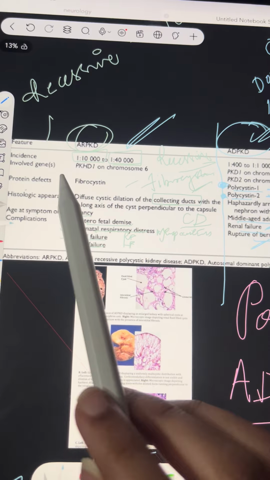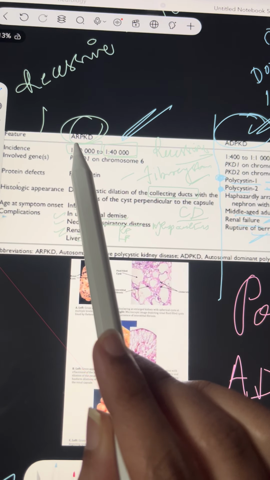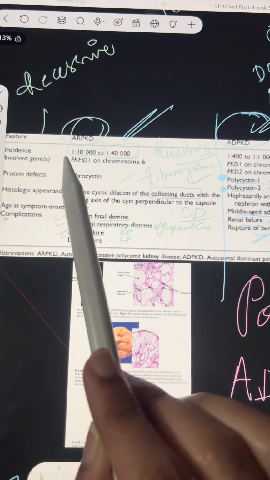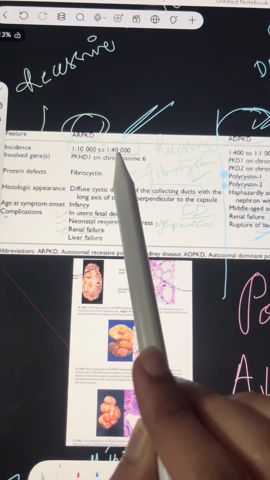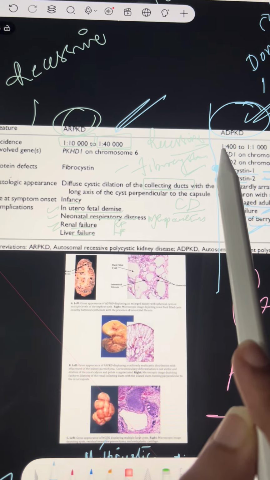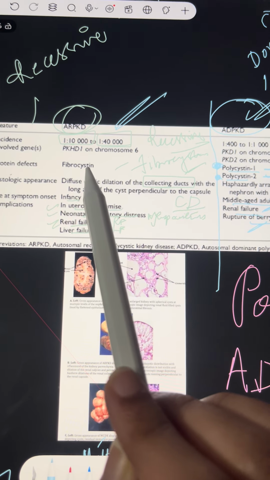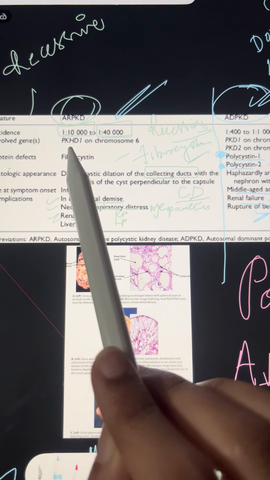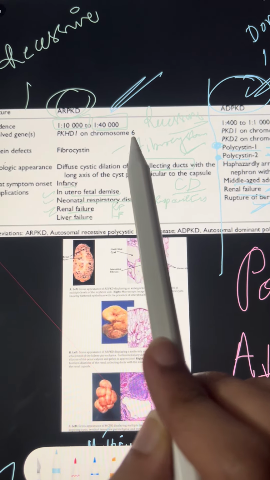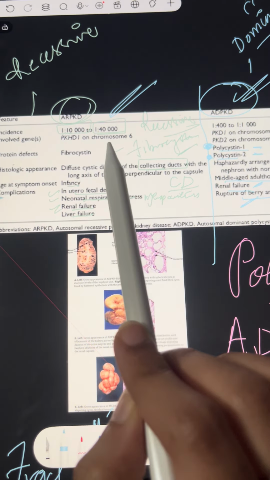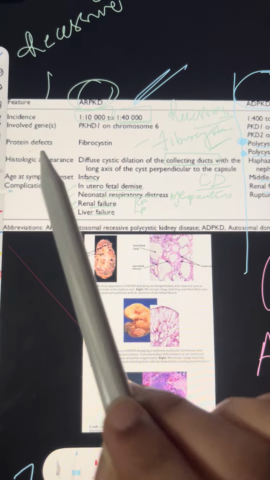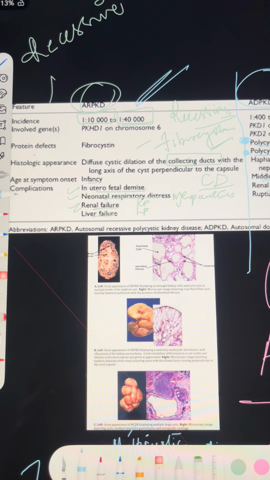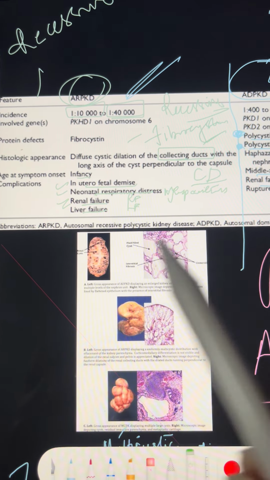Okay, now coming to autosomal recessive polycystic kidney disease, incidence is 1 in 10,000 to 1 in 40,000. It is rarer than autosomal dominant. Okay, and the gene which is involved is PKHD1 on chromosome 6. Okay, what are the protein defects? We have fibrocystin protein defects. Fibrocystin protein defects.